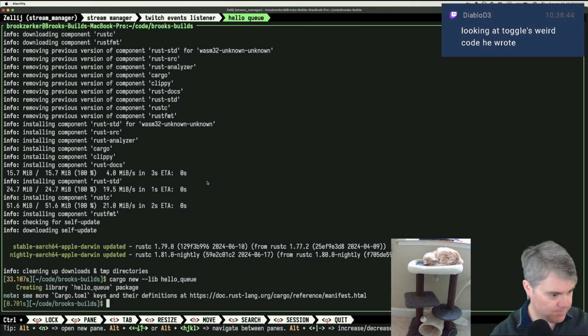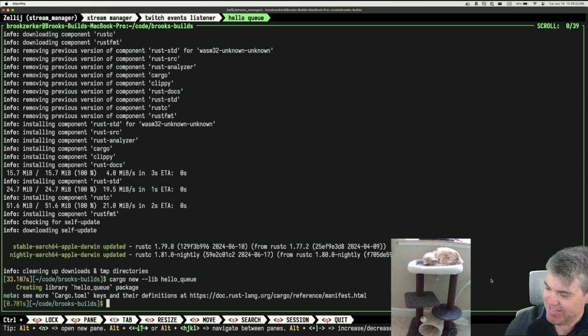Yeah, let's just do that. That's interesting. I don't remember this note coming up when I created a new library, but that is nice. You're looking at Toggle's weird code he wrote. I mean, isn't that like all of us streamers and all of our weird code that we wrote? Or maybe just all of us developers and all of our weird code we're constantly writing.